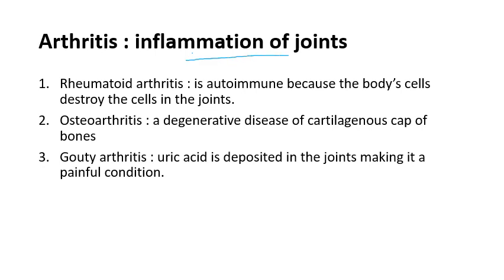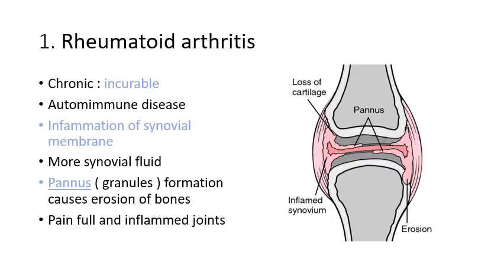So inflammation, that is swelling of joints, is seen in different cases. It can be, as I told you previously, infectious arthritis also, where there is infection of viruses and bacteria. Now there are basically three different kinds of arthritis, that is rheumatoid arthritis, osteoarthritis and gouty arthritis. So let us start with the first, that is rheumatoid arthritis.